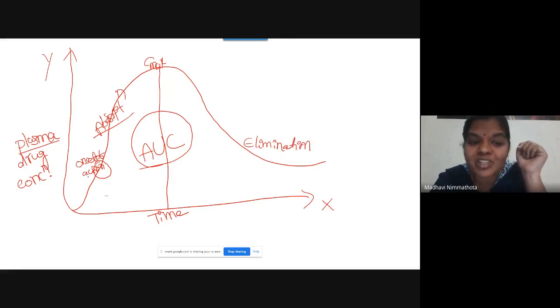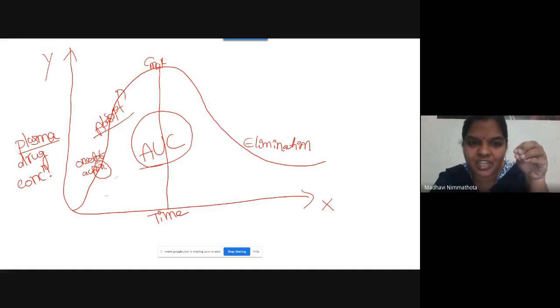What do you mean by onset of action? The drug is in the beginning state. It is ready to produce its pharmacological action. So the beginning of the pharmacological effect is nothing but your onset of action. Here your drug is ready to produce its therapeutic effect, right? This is nothing but onset of action.